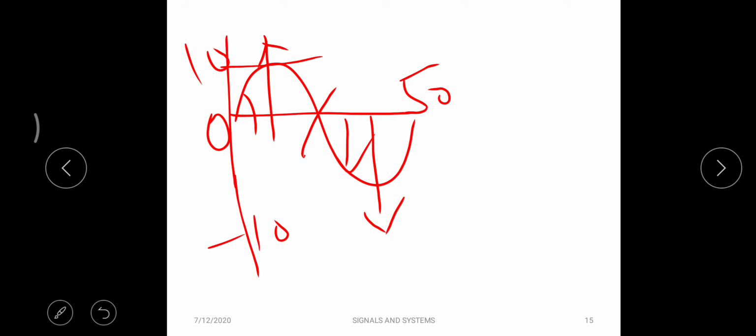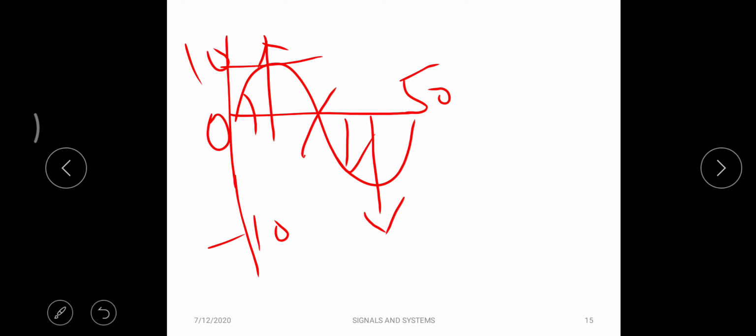Even if I take any time instant between 0 and 50, for example 0, 1, 1.1, 1.121, 1.111, 1.99, 2.01, I will have some equivalent amplitude value. This type of signal is called a continuous time signal.